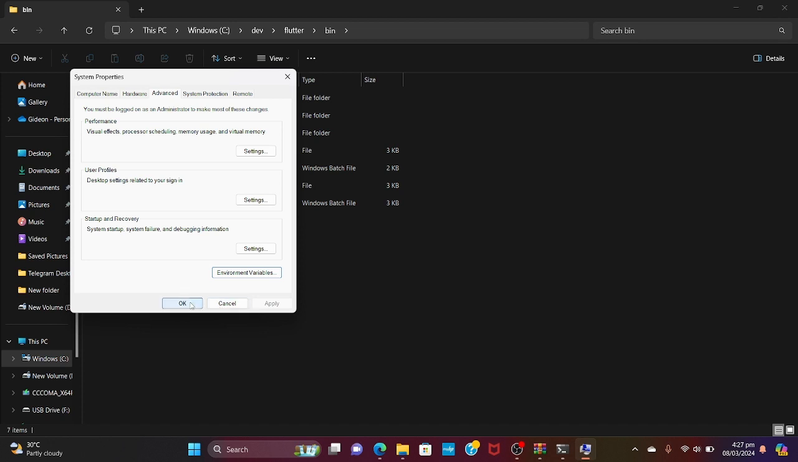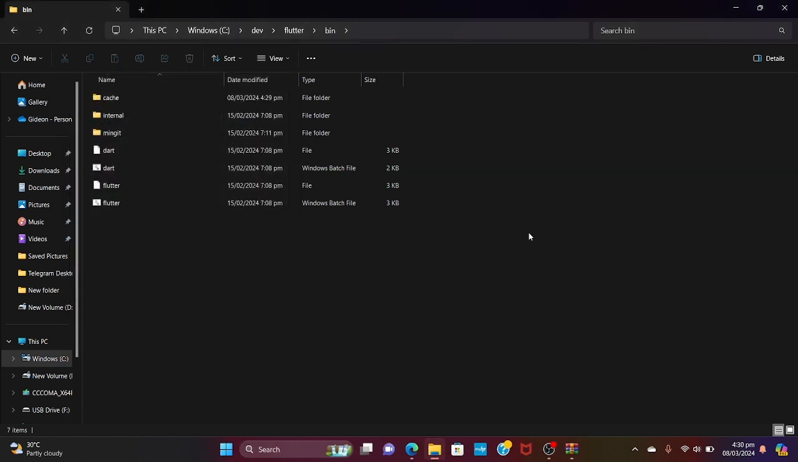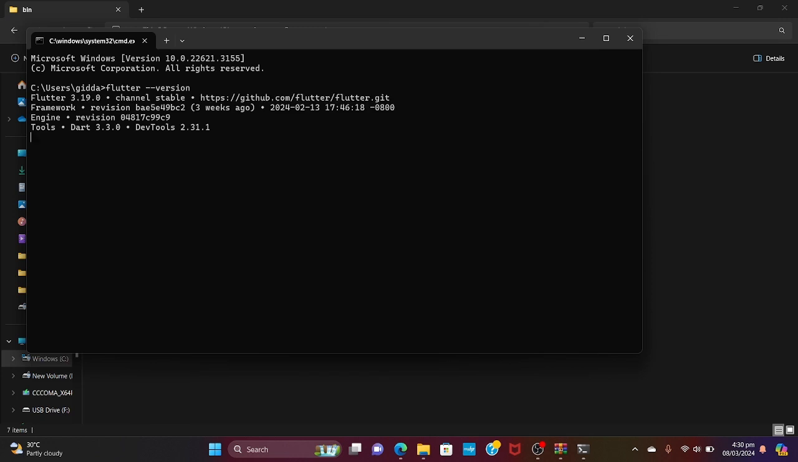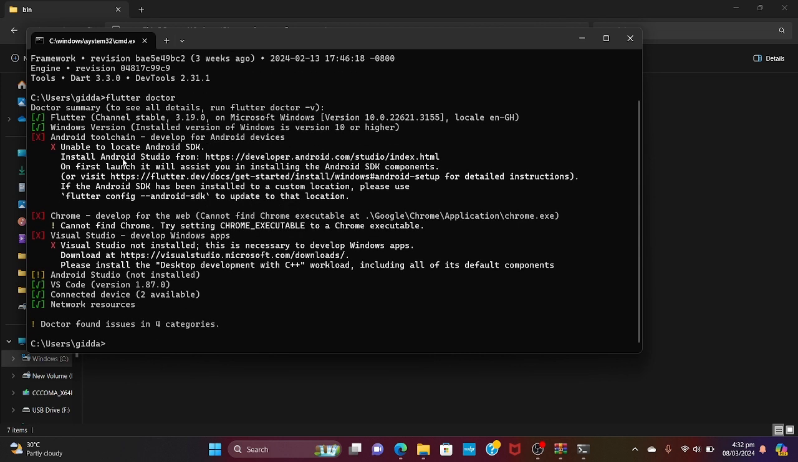and let's click on OK to save. OK to save. OK. Now let's open our CMD again, and then let's run flutter --version. So we can see we have it right here, Flutter 3.19.0. So the next thing we do is we run Flutter Doctor. So the Flutter Doctor should give you an output like this.